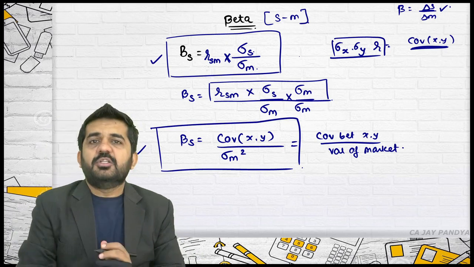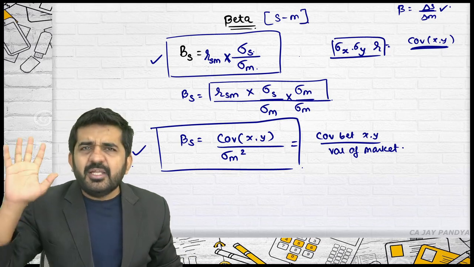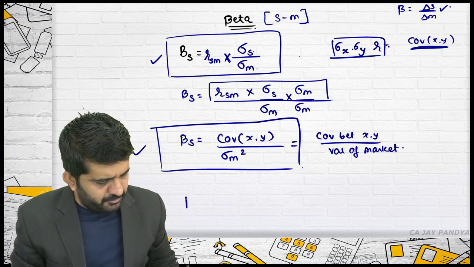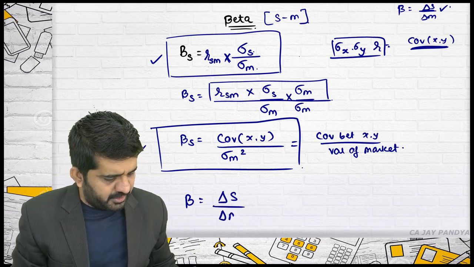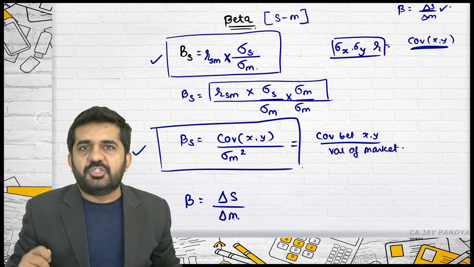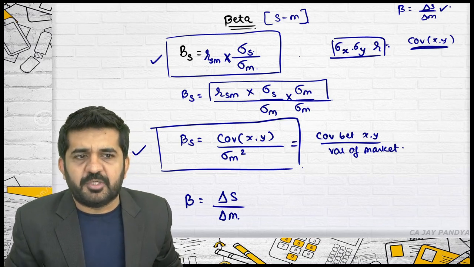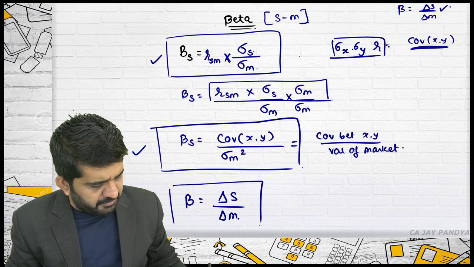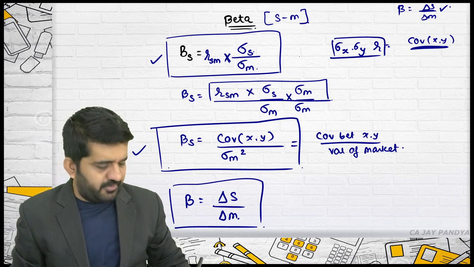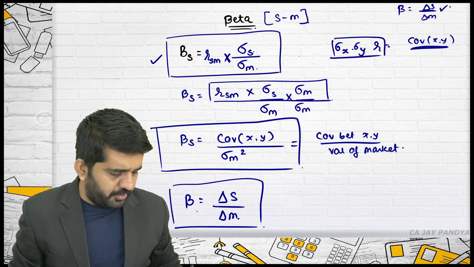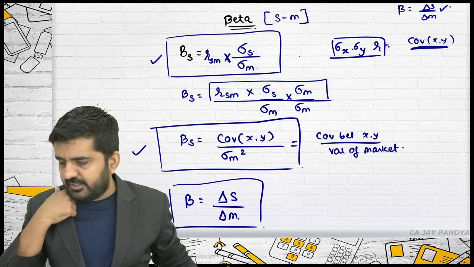You can use this formula for finding out beta of the security. In some cases, you can even use beta is equal to standard deviation of security divided by standard deviation of market, or change of security divided by change of market, if limited information is available. So I am summarizing beta with these three formulas. Normally you should use the first and second formula. Exceptionally you can use beta is equal to change in security divided by change in market.